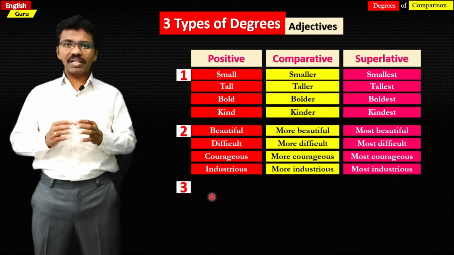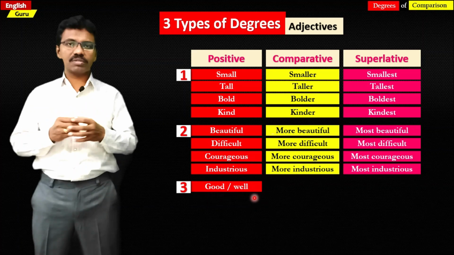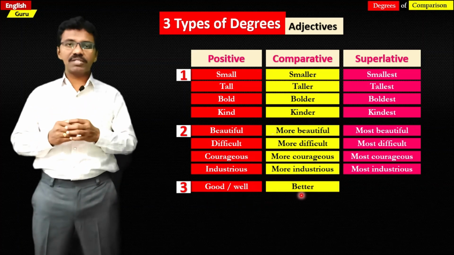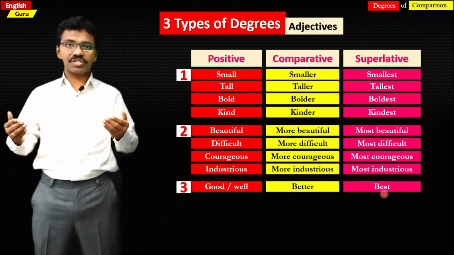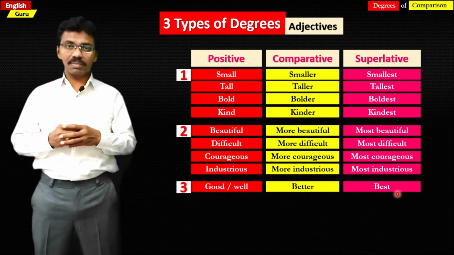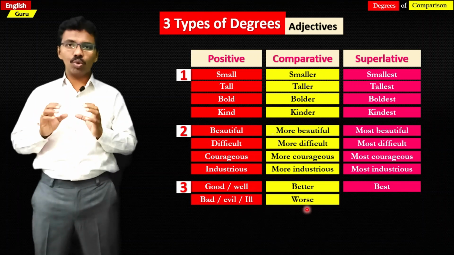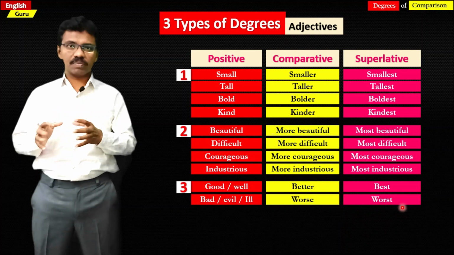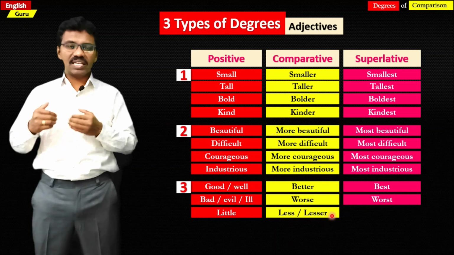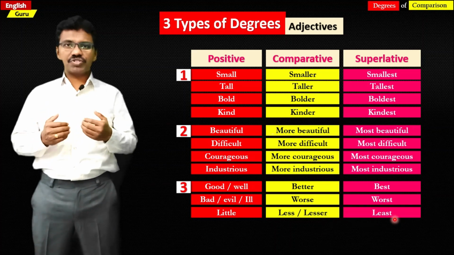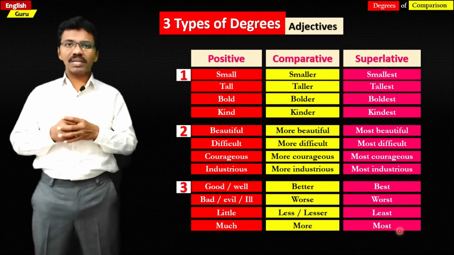The third category: we have an entirely different word in the positive, comparative and superlative degrees. For example, good is a positive adjective, whereas in comparative it becomes better, and in the superlative it becomes best. So there is no relation; entirely different words appear here. In a similar manner, bad, evil, ill are positive degree. In the comparative they become worse. In the superlative, worst. Similarly, little, less, lesser is comparative form, least is superlative form; much is a positive form, more is comparative form, most is superlative form of the adjective.